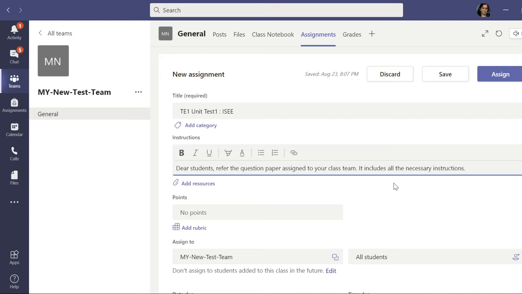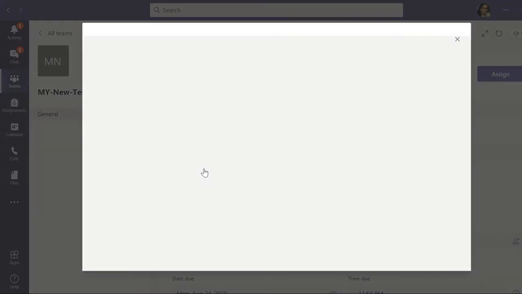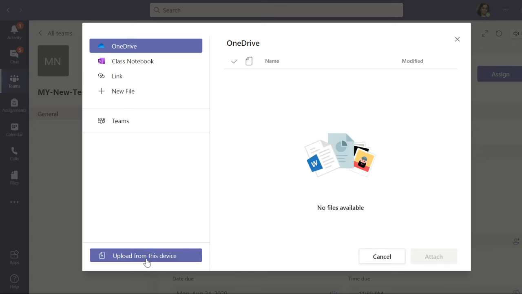So let me first show you how to upload the question paper here, and then I will show you the mock question paper also, and after that we will do the assignment of that question paper to our class team. So let us go ahead, please be with me. So here I am uploading the question paper through this add resources tab. So I am pressing this add resources tab. So I am uploading the question paper from my device.